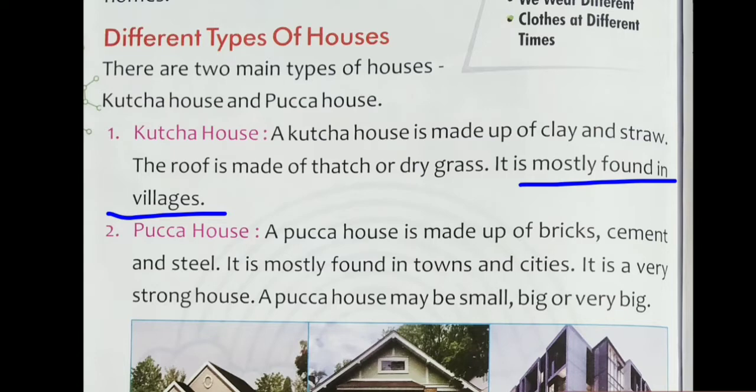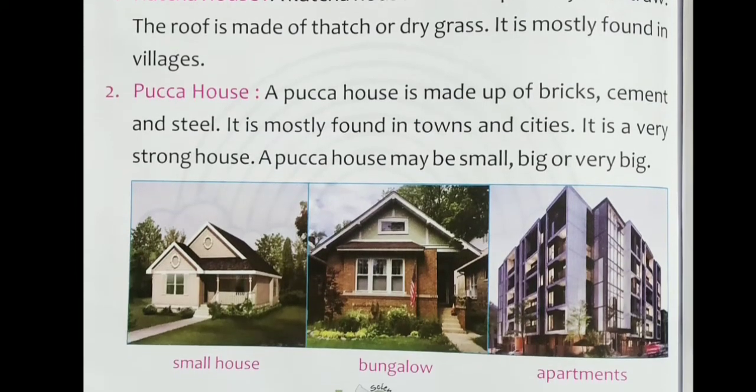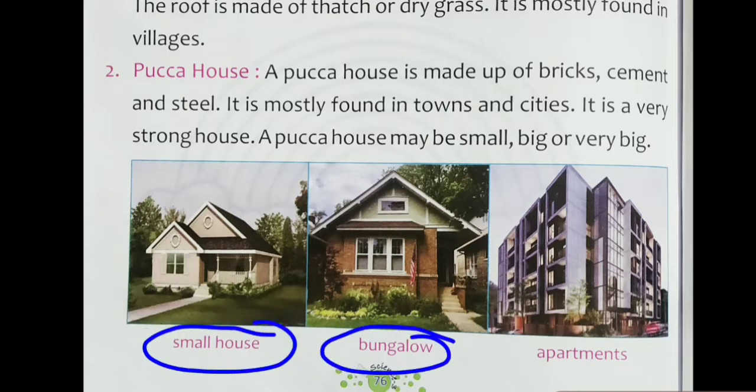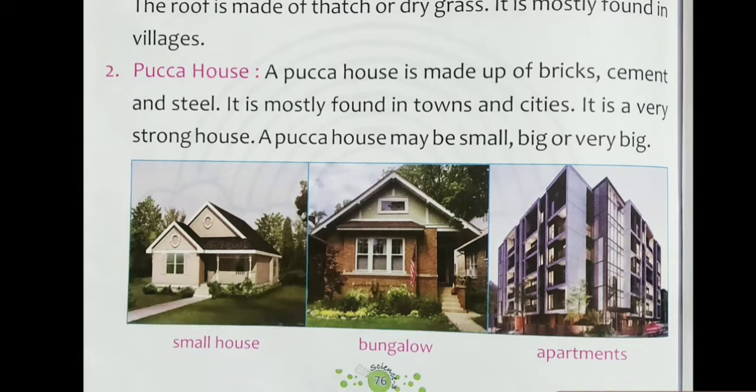All right, now come to the next one. Our next topic is pakka house. Children, you can see these three pictures here: a small house, a bungalow, and apartments. These are the types of pakka house. Which things do we need to make a pakka house? Cement, bricks, steel, iron rod. Many more things we need to make a pakka house.